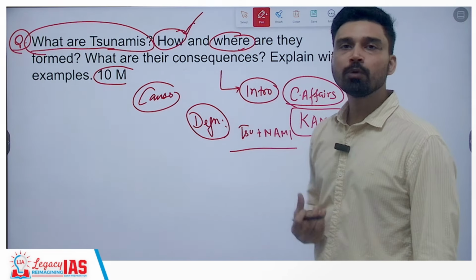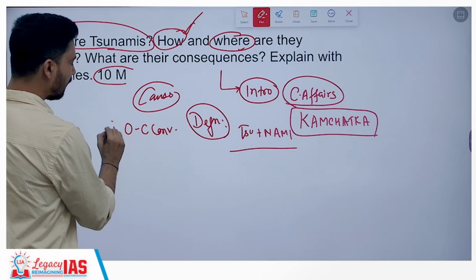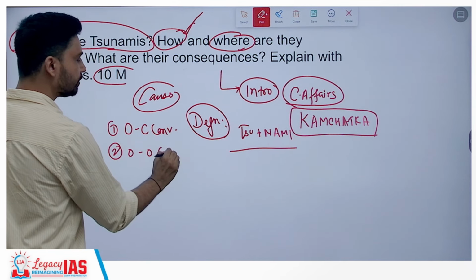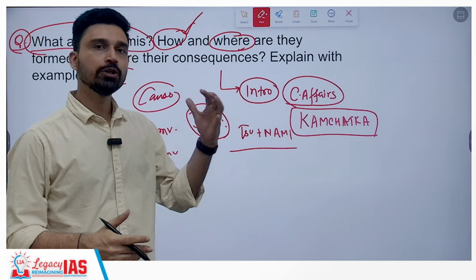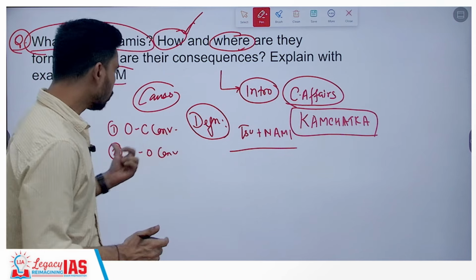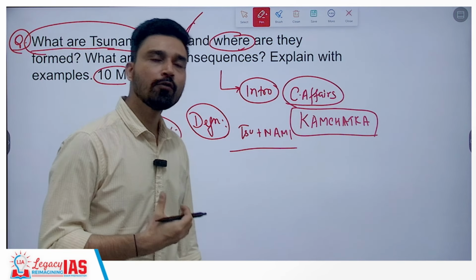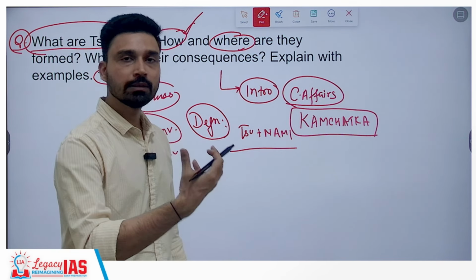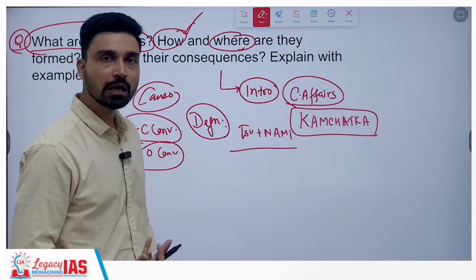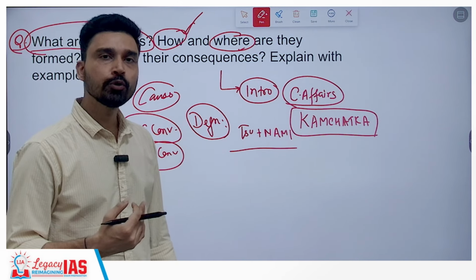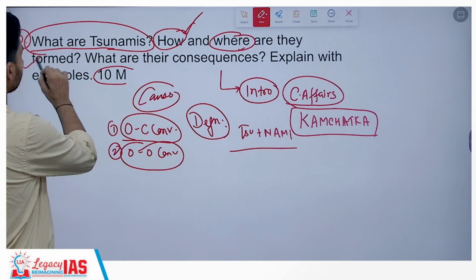Then you have to talk about plate tectonics. Wherever we are having oceanic convergence, we can talk about the entire Pacific Ocean, where you have subduction of the Pacific plate below the North American plate, below the Eurasian plate, below the Australian plate. You can also talk about oceanic convergence by talking about the December 2004 tsunami, where you have subduction of the Australian plate below the Burmese plate or Eurasian plate. And here, when you're talking about oceanic convergence, you can give the example of the 2011 tsunami. That was a very high magnitude tsunami that affected the coastal areas of Japan, causing the Fukushima disaster as well. So this should be the second part of your answer.